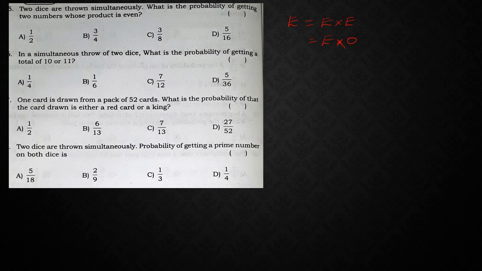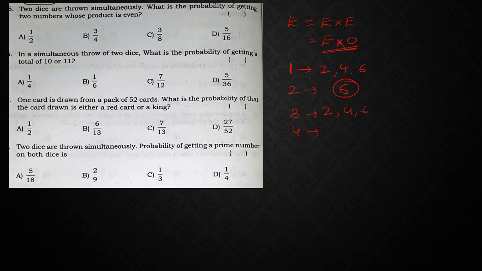That means if you want the product to be even, at least you should have one even number. If I consider one number as 1, then with 1 the possibilities are only 2, 4, 6. If I take 2, all the 6 possibilities will come. If I take 3, again 2, 4, 6.